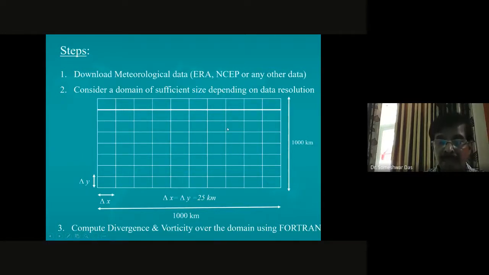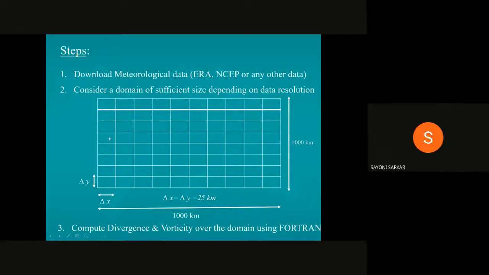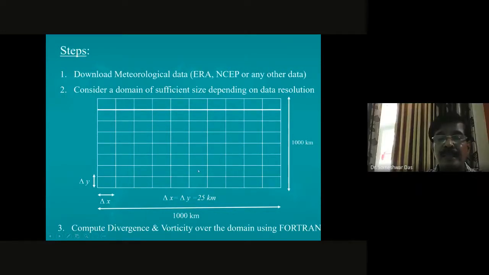But note that, as I just said, at all these inner points you can easily use the central difference scheme. These are all the inner points, isn't it? And at all these points you can use the central difference scheme. Is that clear? You can use the central difference because you have got the value here, value there, value there, and value there. So at all these points inside the domain, you can use the central difference scheme.